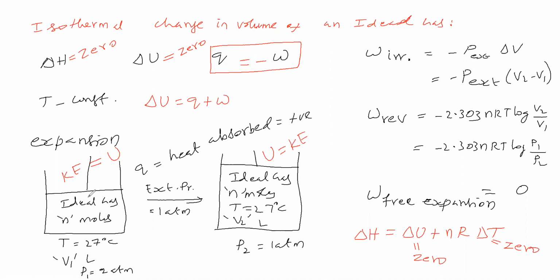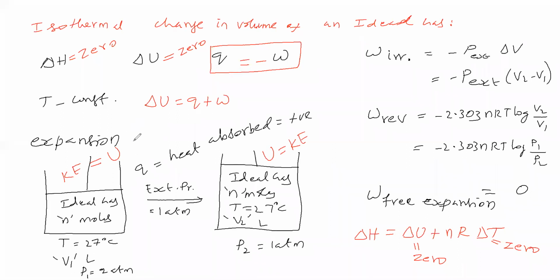So this ideal gas, how much heat it has absorbed, that much work it has done. Therefore, the change in internal energy is 0. There is no change in internal energy. Why is internal energy not changing? Because how much it has absorbed, that much work it has done. That's all. Absorbed equals work done. Therefore we say Q is equal to minus W.